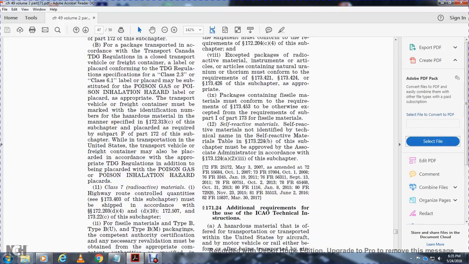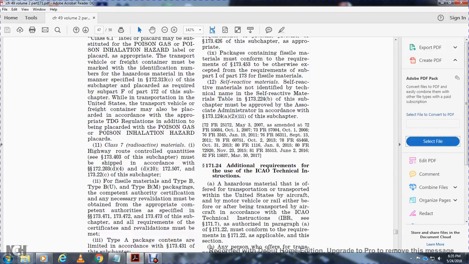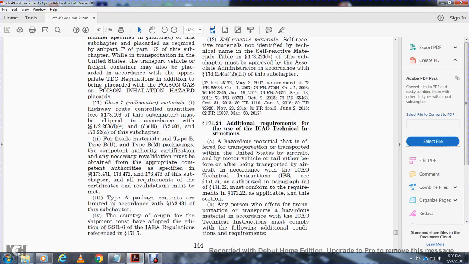Class 7 radioactive materials, highway route controlled quantity as defined in 173.403 of this subchapter, must be shipped in accordance with 172.303 D4, D9, 172.507, and 173.2C of this subchapter. For fissile material with Type B and Type BM packaging, the competent authority certification necessary for revalidation must be obtained from the appropriate competent authorities as specified in 173.471, 472, and 473 of this subchapter. All requirements for certification and revalidation must be met.